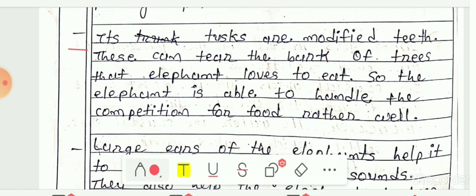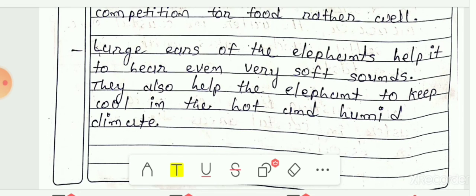Next, its tusks are modified teeth. These can tear the bark of the trees that elephants love to eat, and so the elephant is able to handle the competition for food rather well. In the tropical rainforest there is a variety of animals and plants, so there is also competition for food. To survive in this competition, elephants have tusks, which are modified teeth. It uses its tusks to tear or break the bark of the tree. So this is how it adapted to the tropical rainforest.